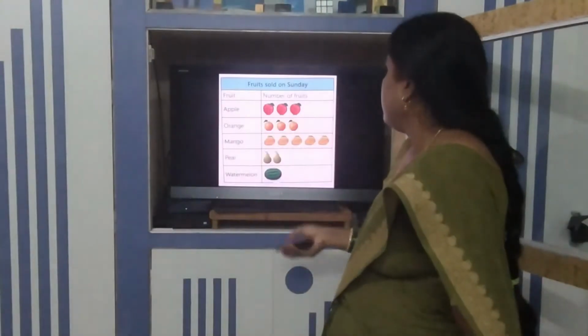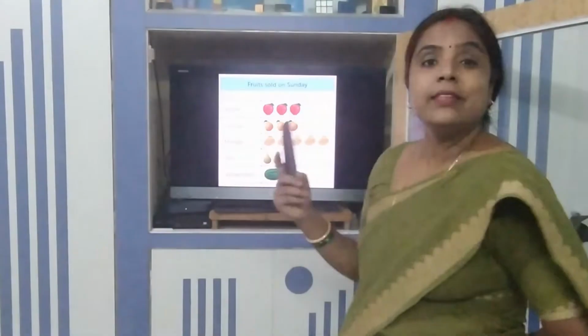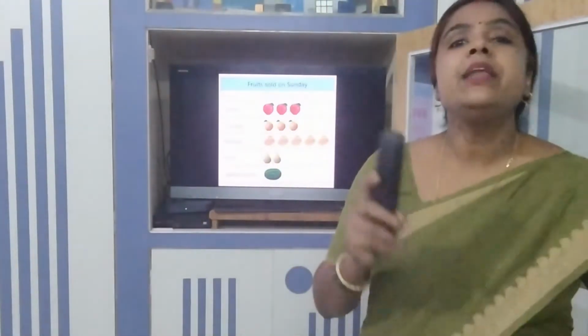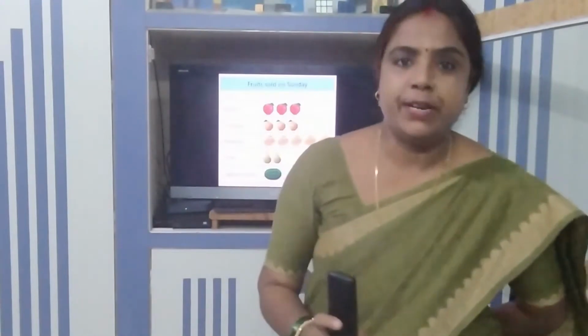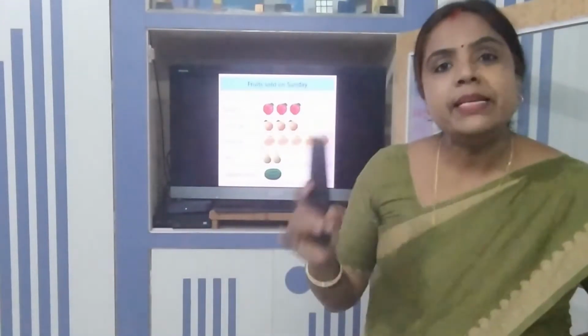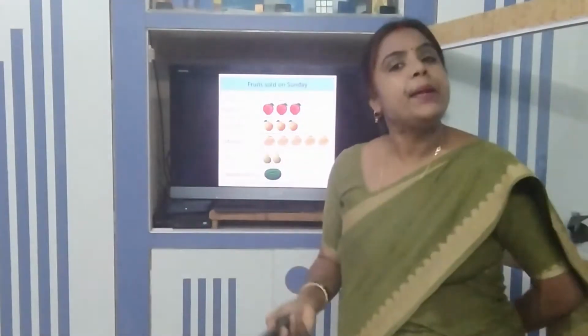pictures which we are going to interpret. If you see this picture, what are you going to think? It is a pictograph. What is a pictograph? Pictorial representation of any information or data is called a pictograph. When we are representing any information through pictures, we call it a pictograph.